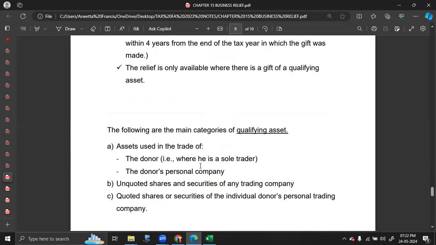And what is the peculiarity of gift relief is that the liability to pay the tax is being transferred from the donor to the donee, from the person who gave the gift to the person who received the gift.